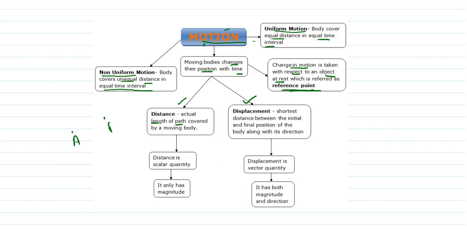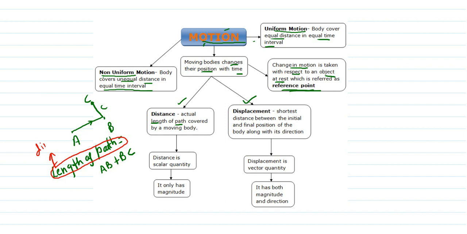Let us suppose an object started its journey from A, then reaches B, and then went to C. Now if someone asks what is the length of path the body has covered, we can write the length of path is equal to AB, initially traveled by the object, plus BC, traveled after. So the length of path is AB plus BC, the total path covered by the object.